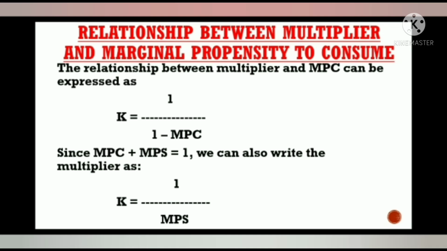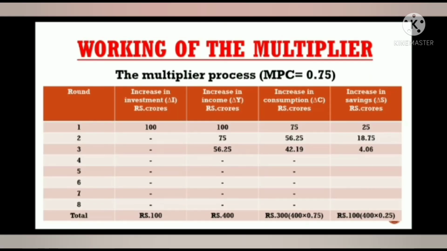Next is the working of the multiplier. The working of multiplier is based on the fact that one man's expenditure is another man's income. So you see here in this table, suppose there is an initial increase in investment of rupees 100 crores in the economy. Further, suppose the value of MPC is 0.75. This increase in investment of rupees 100 crores results in an increase in income of rupees 100 crores of producers of these goods.